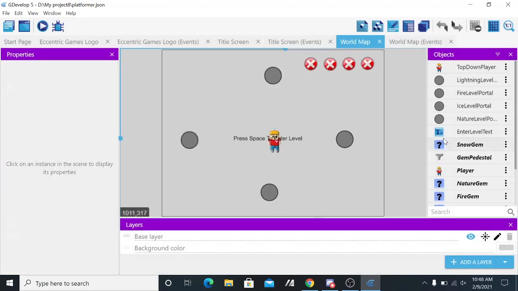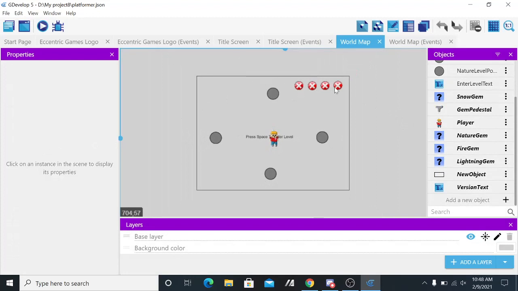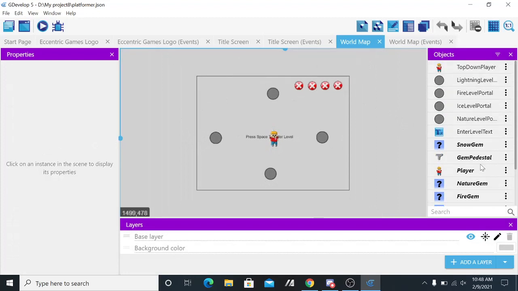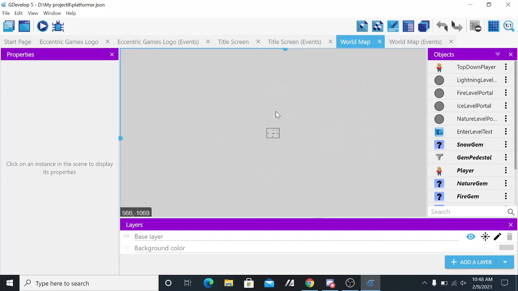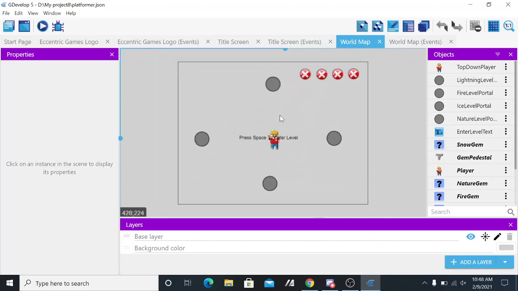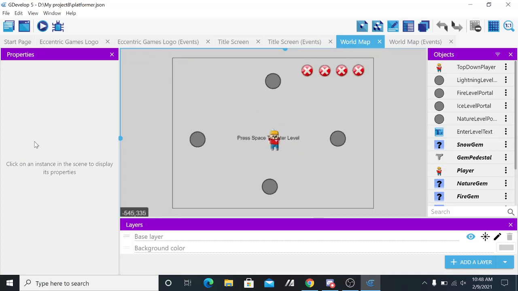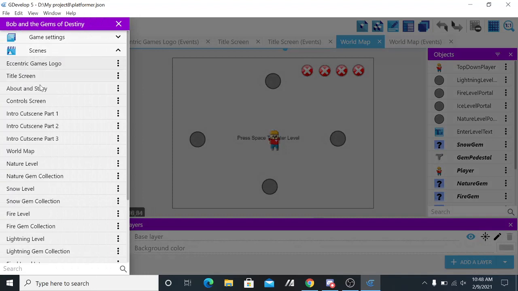We have the world map here, which, those 4 X's don't mean that those don't exist. Those are just how I was doing it. It'll show the gems once you've collected them. This needs a lot, but this is an actual feature, not something to fix up, so we're probably not going to worry about that for a little while.